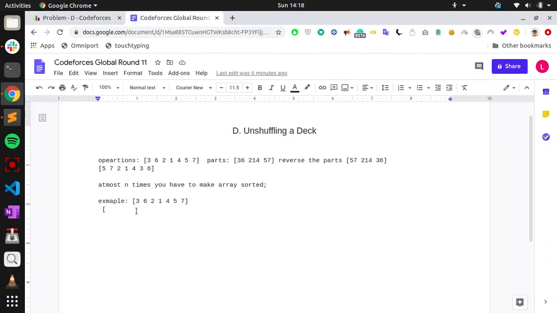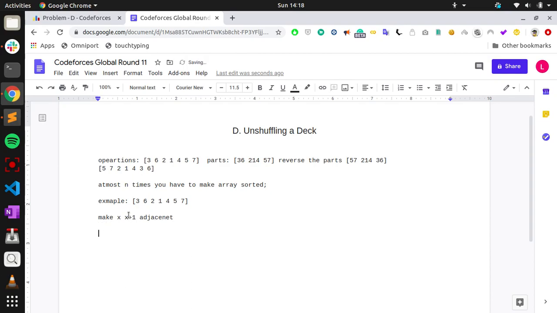For example, say we have to make the numbers x and x plus 1 adjacent.